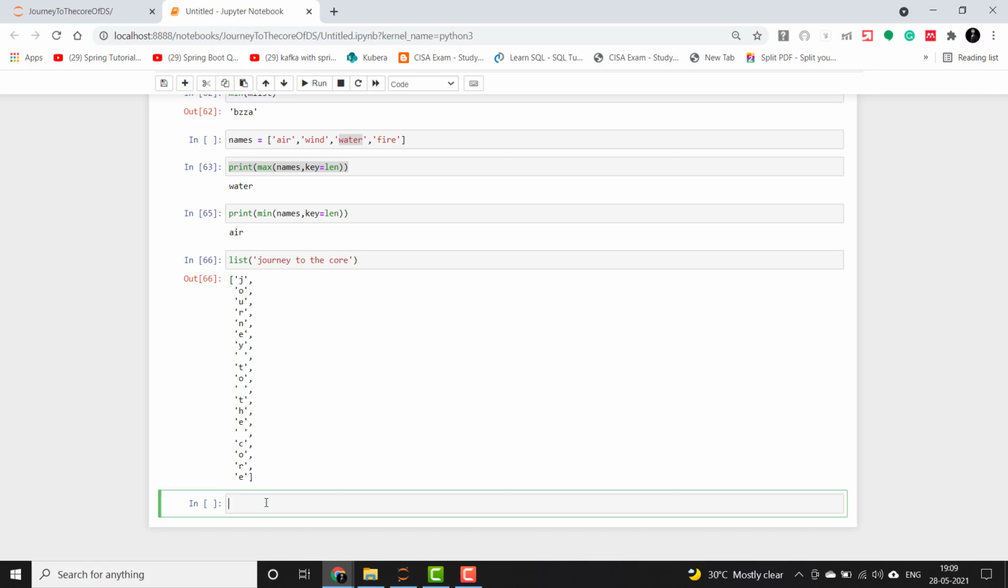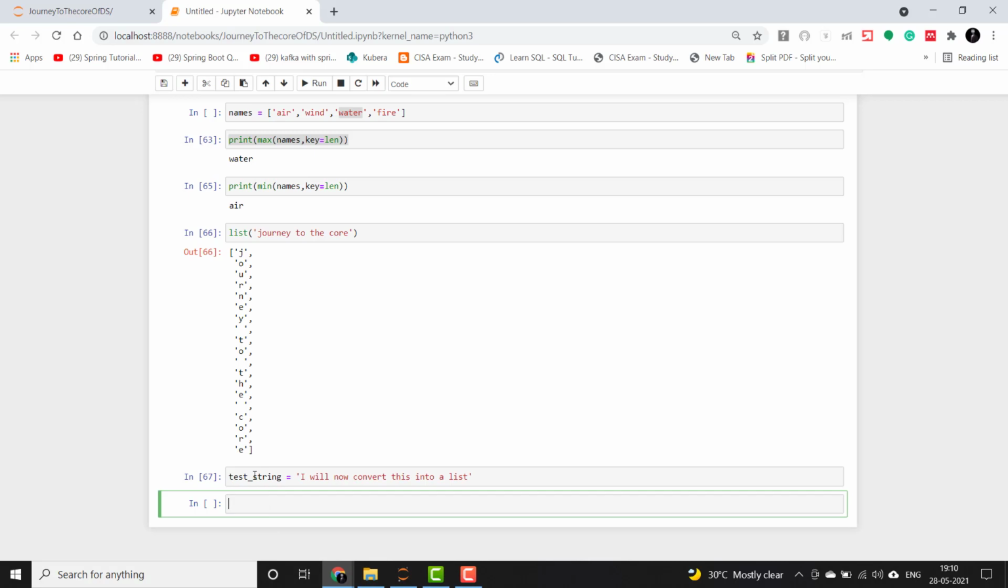Also, let's try using split, which splits a string on the basis of spaces. So let's say test_string equals, I will now convert this into a list, and use the split function on top of it. Second, sorry.